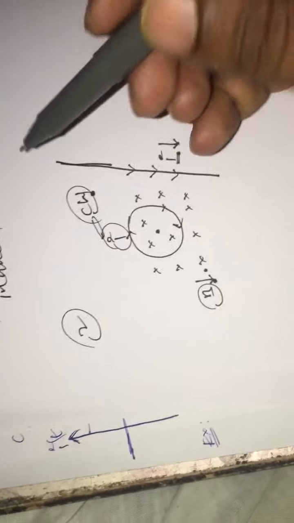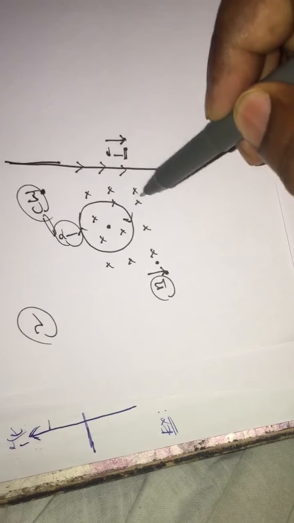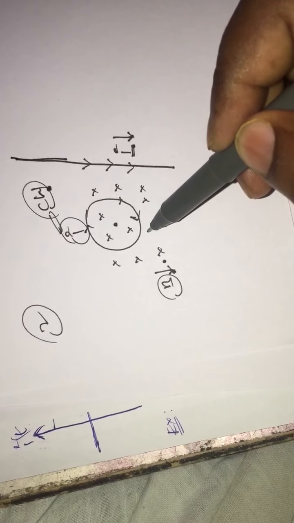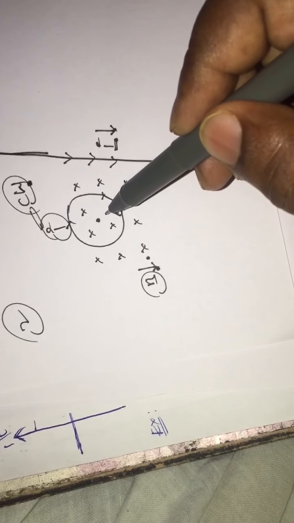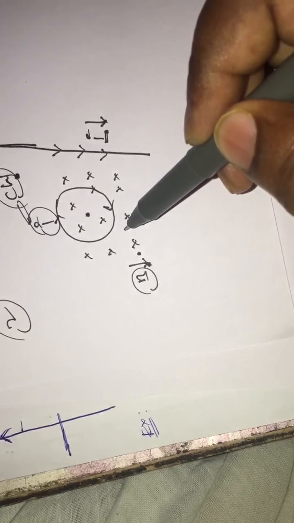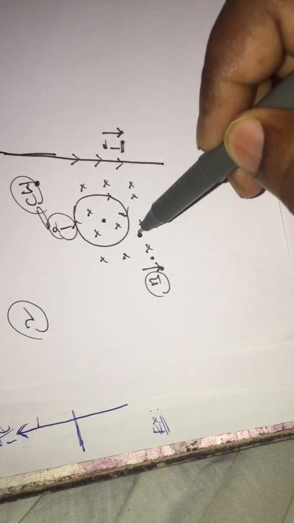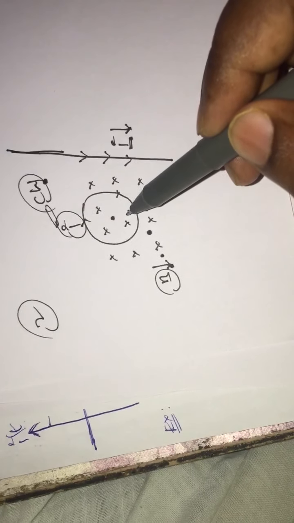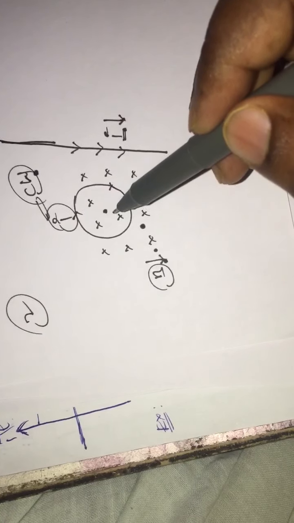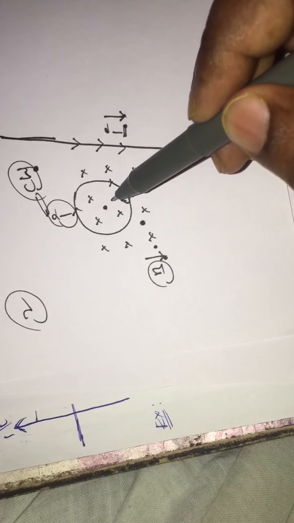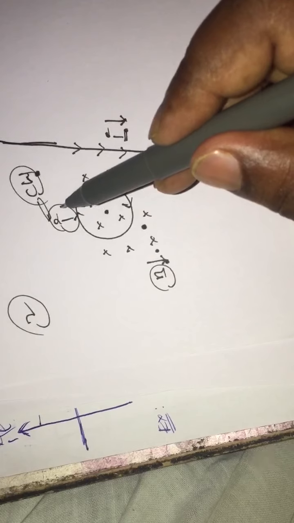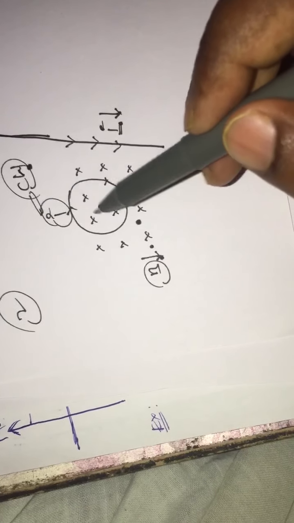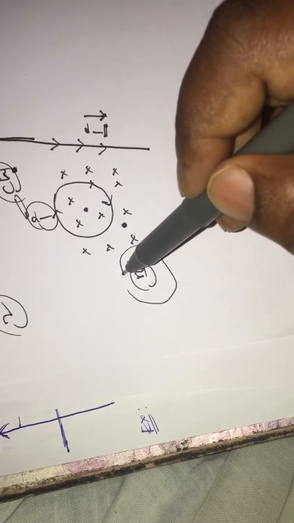The induced current is in the clockwise direction. Again I am explaining very clearly. The magnetic field associated with this closed loop is decreasing while acting inward. As the field linked with the loop is decreasing, the induced current is in a direction such that it should oppose the external cause.